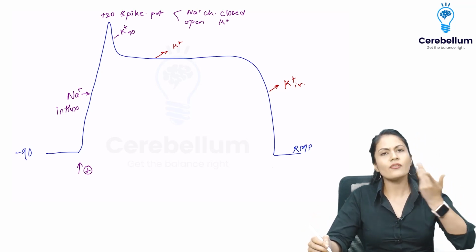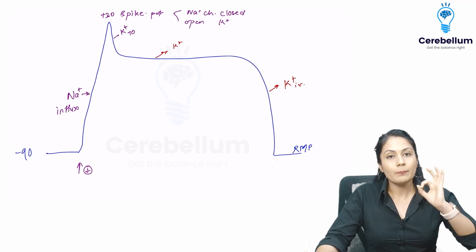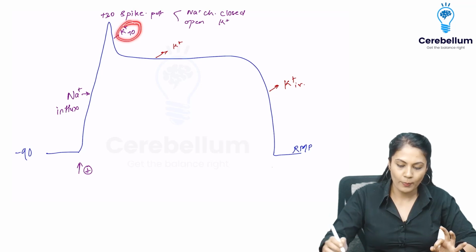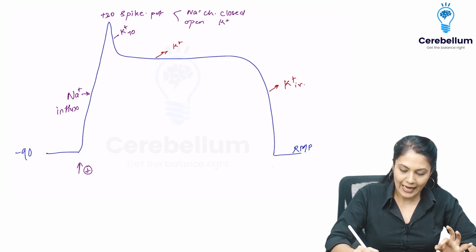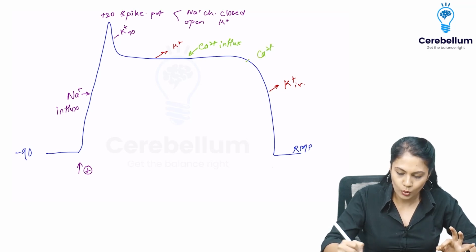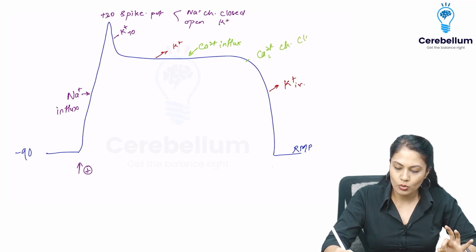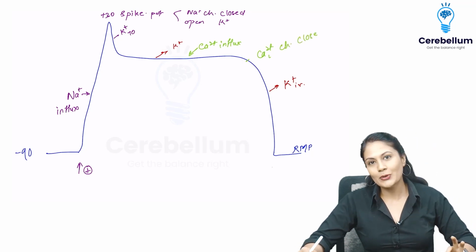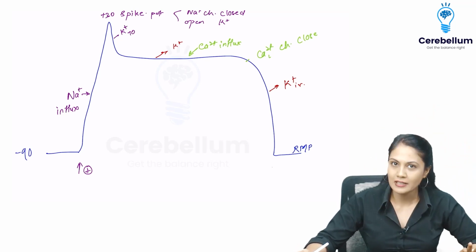Alright, now what will happen is that the potassium channel is open, okay fine, but how does the plateau come? That means how does the flat line come? It should have repolarized quickly. But as soon as the potassium transient opening channels are opened, after some time, there is one more channel which is going to open, which is called the calcium channel. So calcium influx will start over here. But calcium channels are not that stubborn, so they are going to close, and these are calcium L channels only, right? So L channels are going to close after some time, and because of their closure, again the potassium will continue to go outside, and that will cause the repolarization.